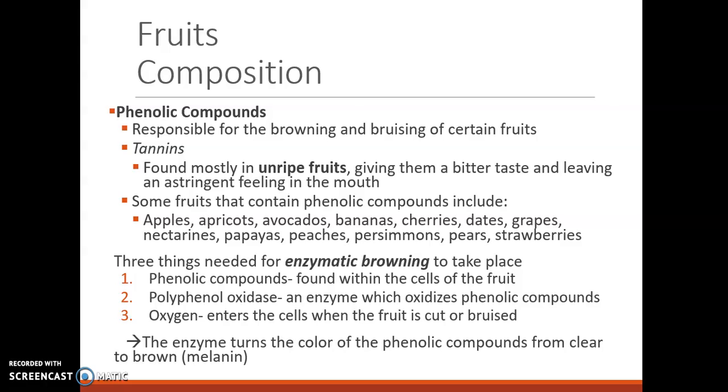The enzyme, polyphenol oxidase, turns the phenolic compounds from clear to a brown or melanin color. And this happens more easily in fruits that have a greater amount of phenolic compounds. So that's enzymatic browning. Know what 3 things are needed for enzymatic browning. You'll cover more of enzymatic browning in advanced food science.